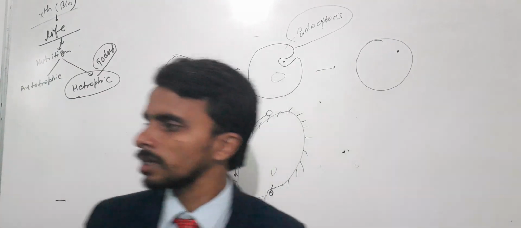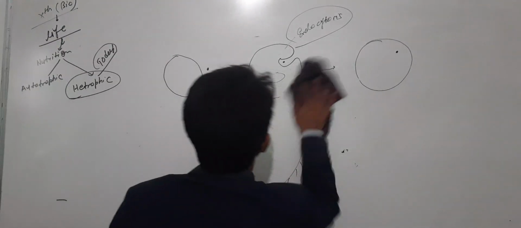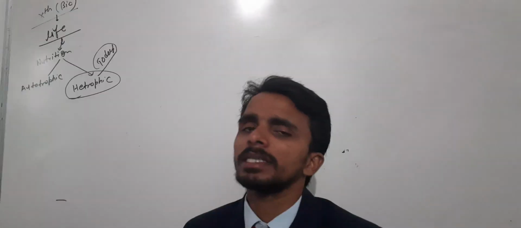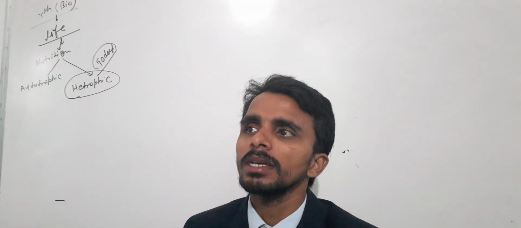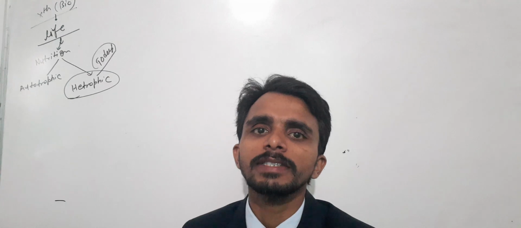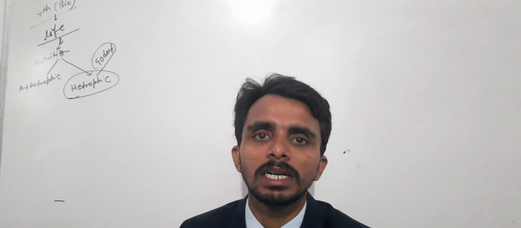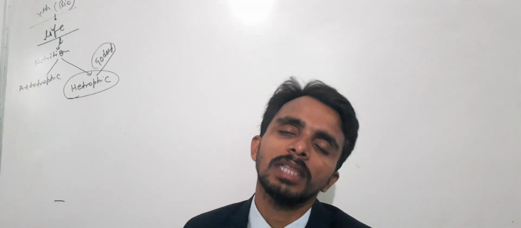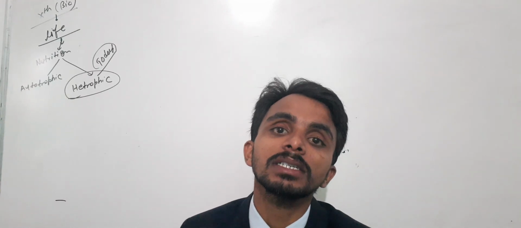Similarly, digestion needs a special organ system, that is called the digestive system. And obviously the digestive system is completed in a specific tubular structure that extends from mouth to anus, and that is called the alimentary canal.